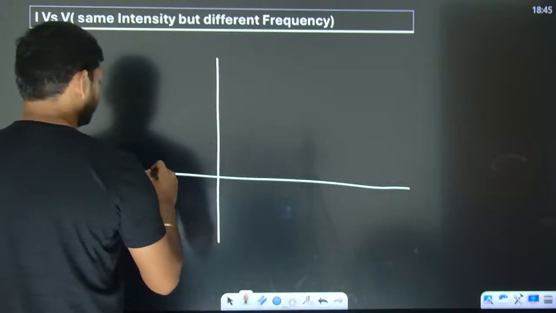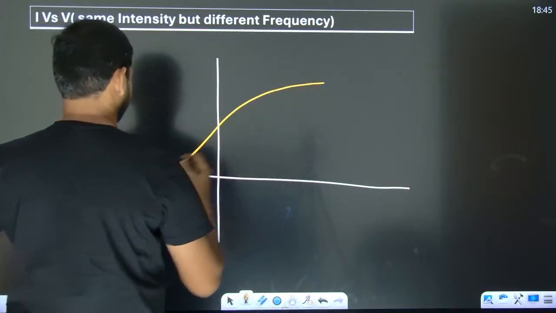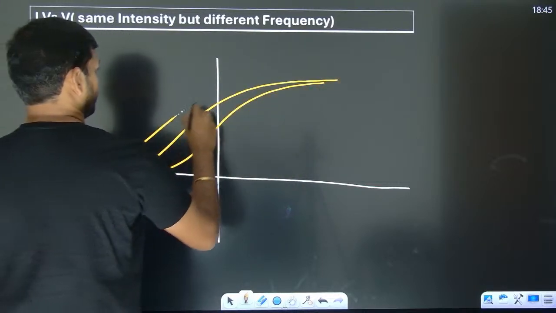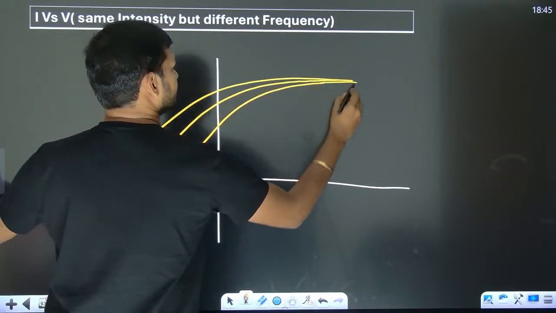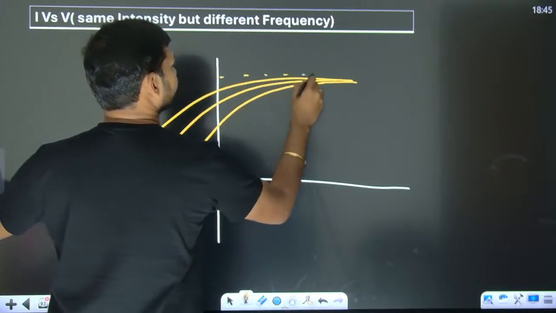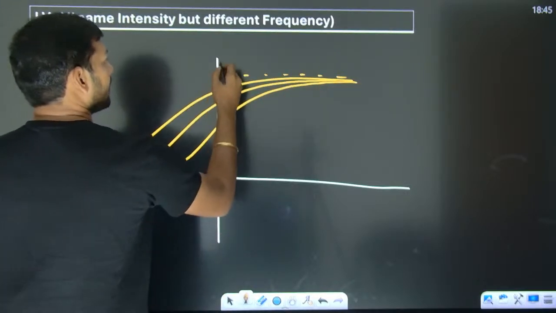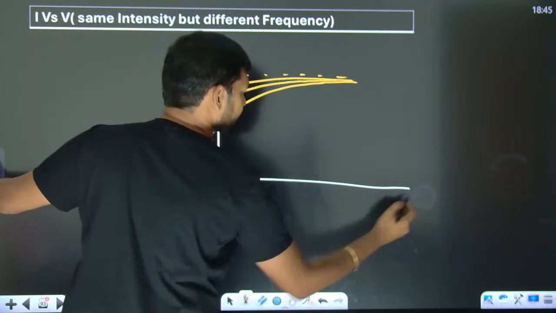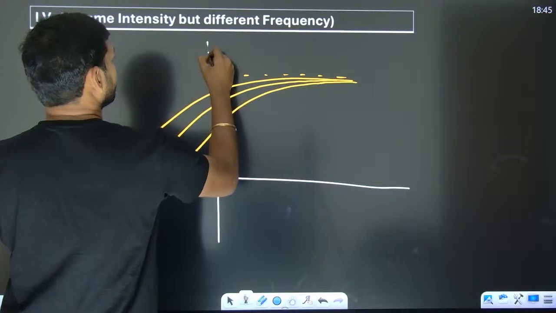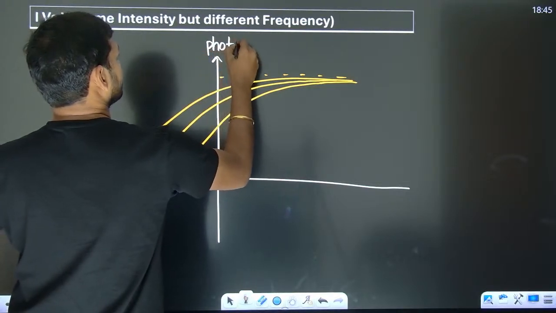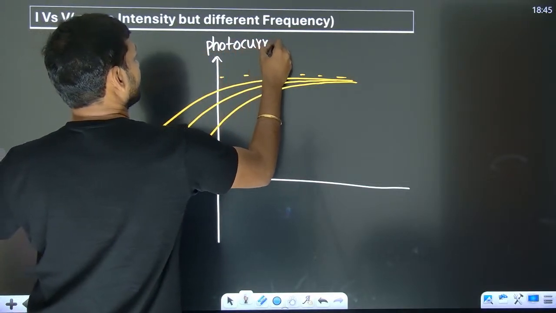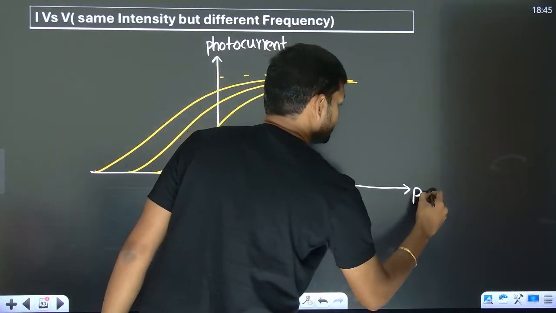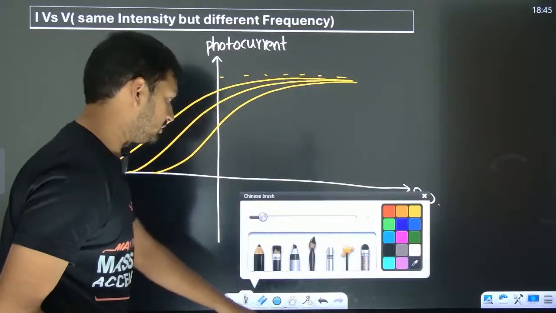Then the graph is going to be something like this. All of them have the same saturation current. And this is the potential difference we are talking about.